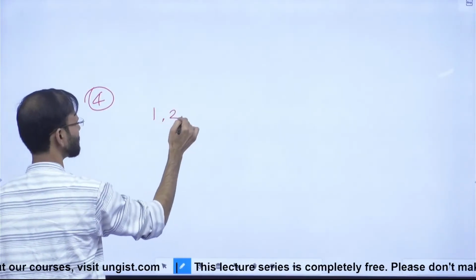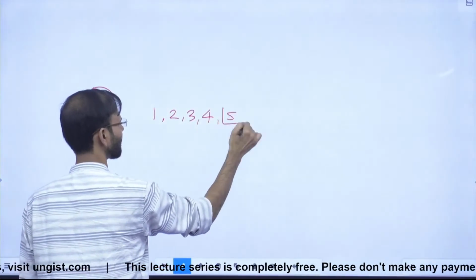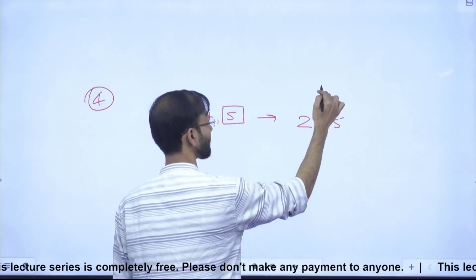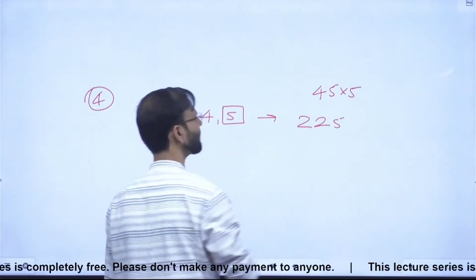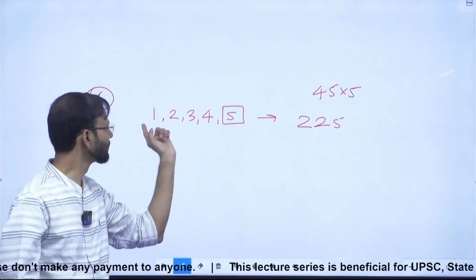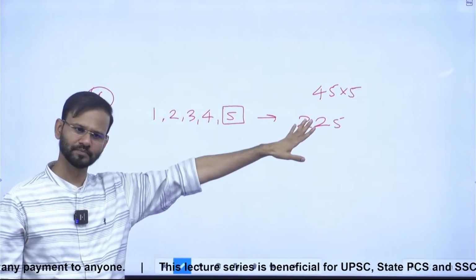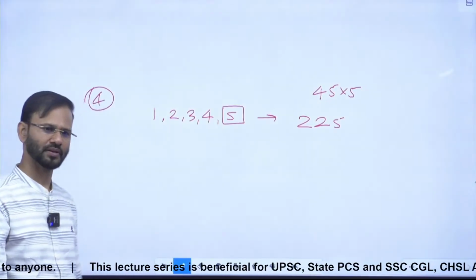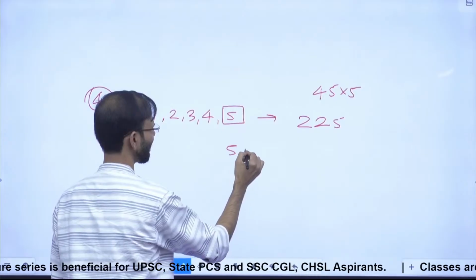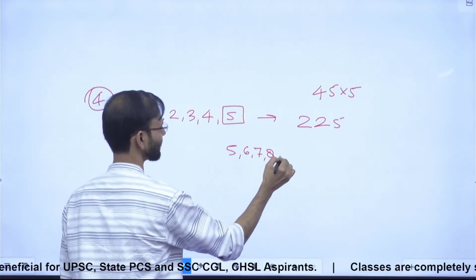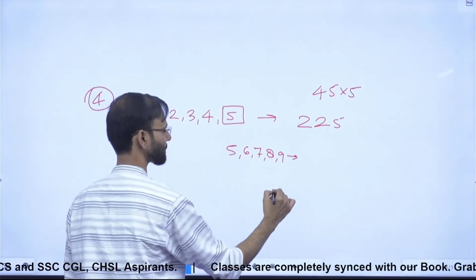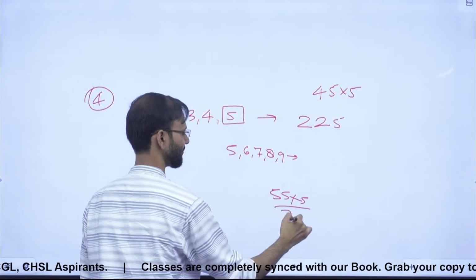So 1 2 3 4 5. Here the sum is what? 225. 45 into 5, correct? ठीक है ना? 45 was the average. 5 candidates are there, so the sum is 225, correct? यही है ना? For next 5 candidates means what? 5 to 9. 5, 6, 7, 8, 9. Last 5 candidates. So this time the sum will be what? 55 into 5, which is 275.